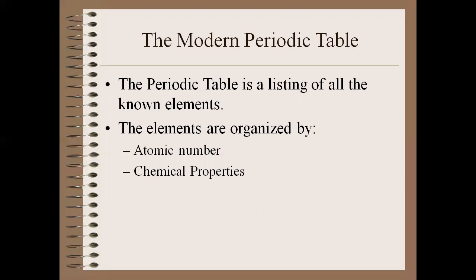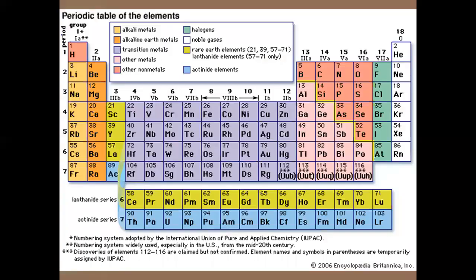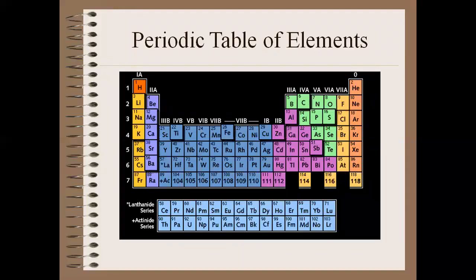The modern periodic table. What is a periodic table? A periodic table is a listing of elements. It is an organized form of elements' entry. Elements are represented by their atomic number and their chemical properties. This is a periodic table in front of you. Just recall it. Another format of the periodic table.